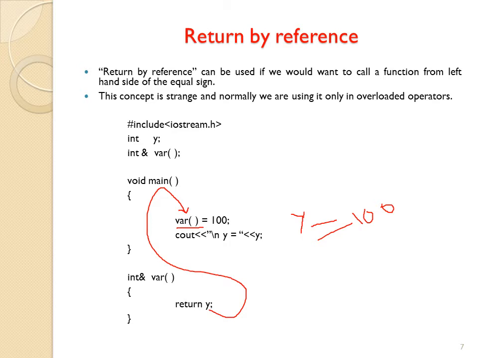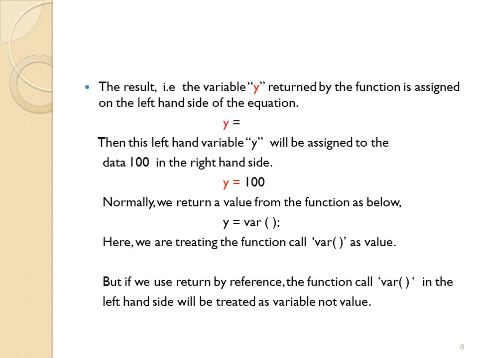See the program. Include iostream.h, integer y, int ampersand, return by reference. This is a declaration. Void main. Here the result, the variable y returned by the function, is assigned on the left hand side of the equation, y equal to. Then this left hand side variable y will be assigned the data 100 from the right hand side, y equal to 100. So now y equal to 100.